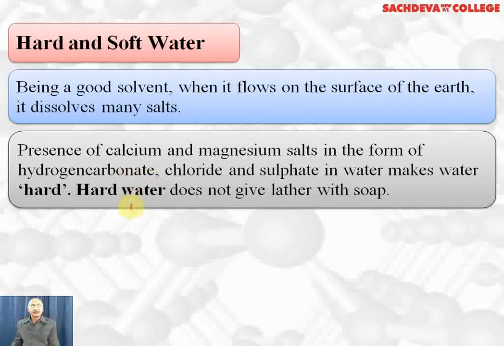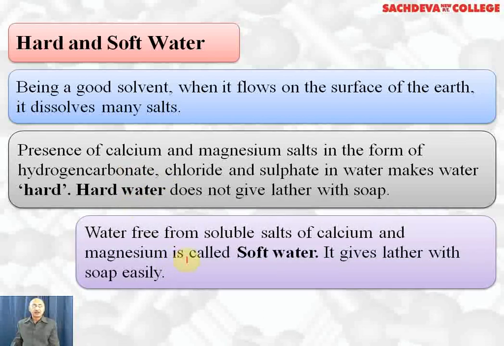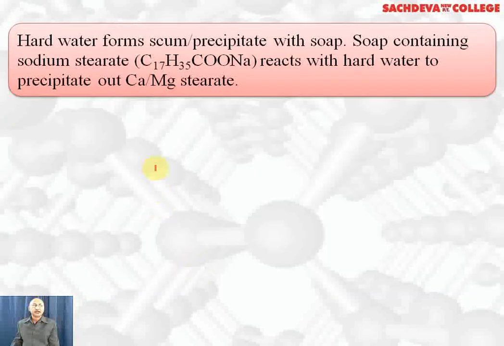A disadvantage of hard water is that it does not work well with soap. It does not give enough lather with the soap and the soap goes waste. Water free from soluble salts of calcium and magnesium is called soft water, just like rainwater or distilled water. It gives lather with soap easily and it is good for washing clothes and our body. Hard water forms scum that precipitates with the soap.